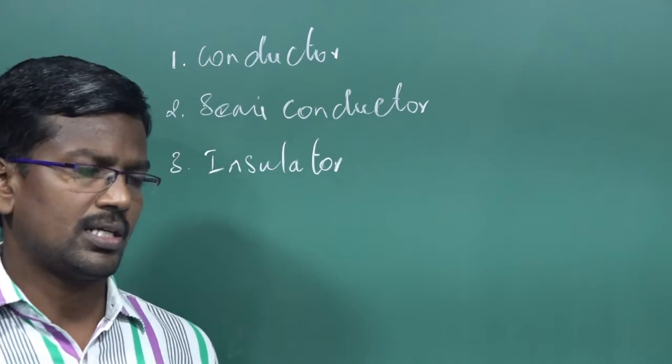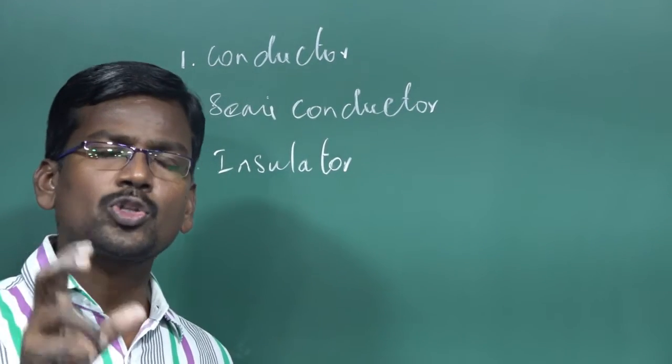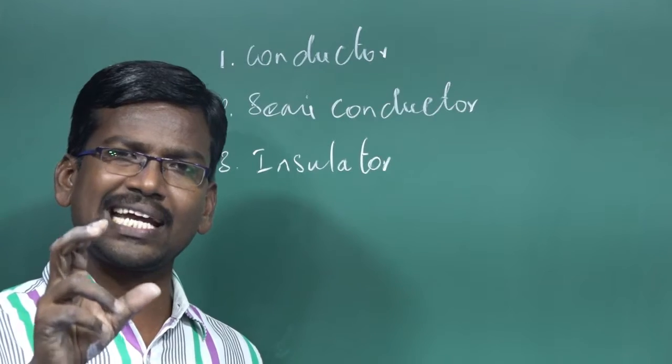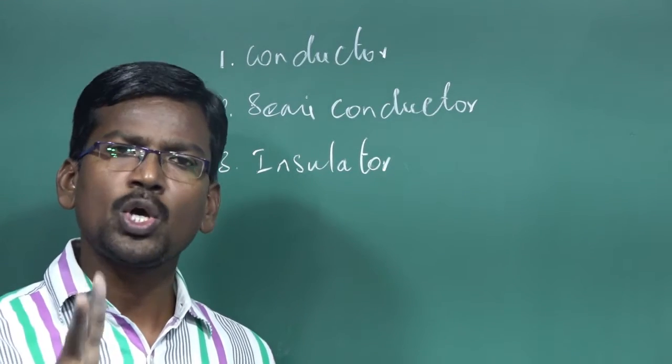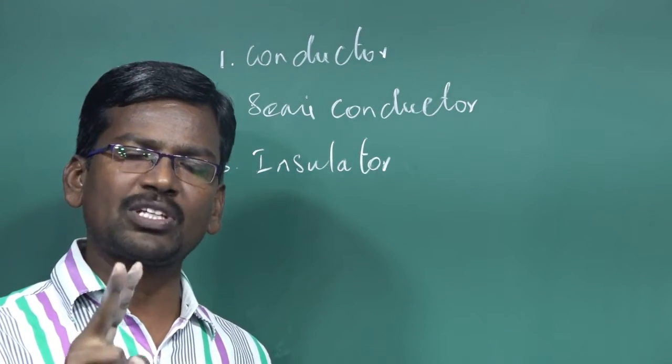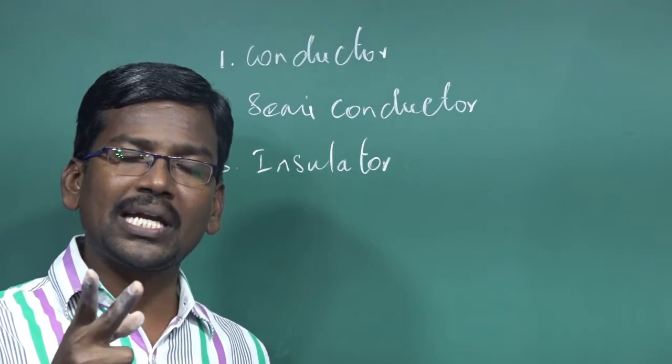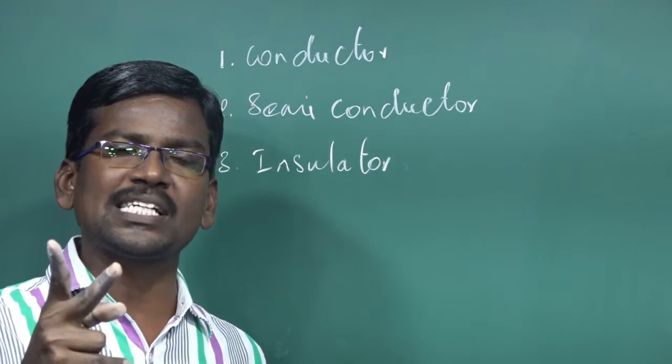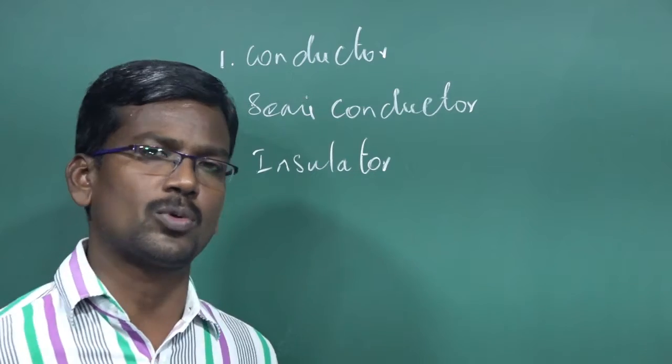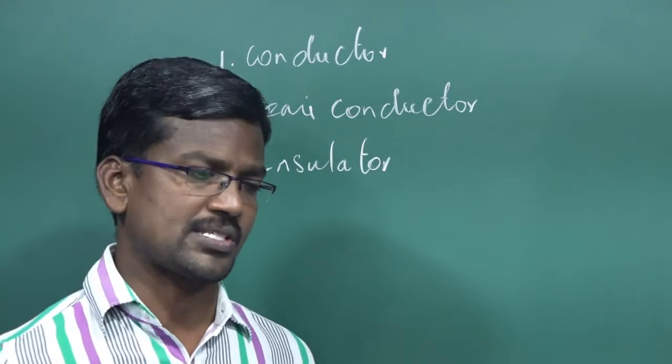Again I will recall for you. What does the 0th law of thermodynamics state? If two objects are in equilibrium with a third object, then automatically the previous two objects are in equilibrium with each other. This is known as the 0th law of thermodynamics.